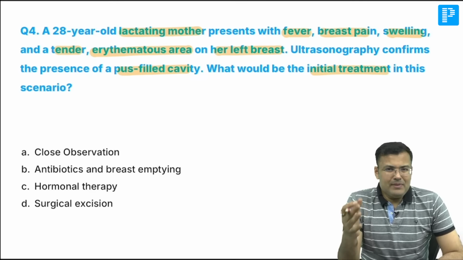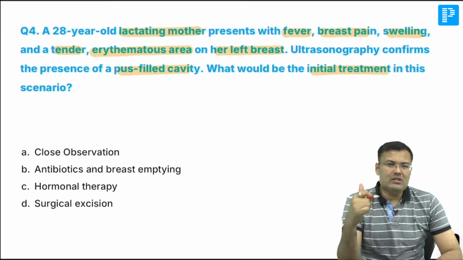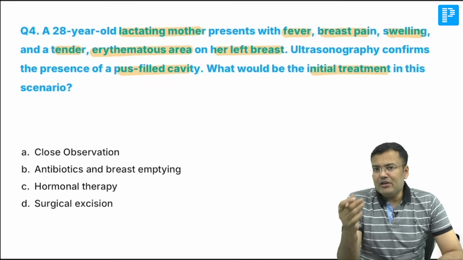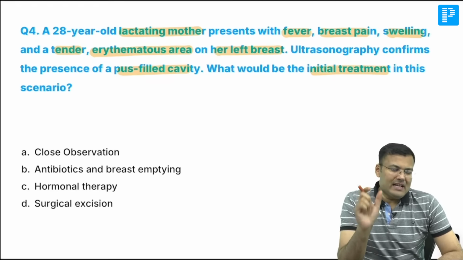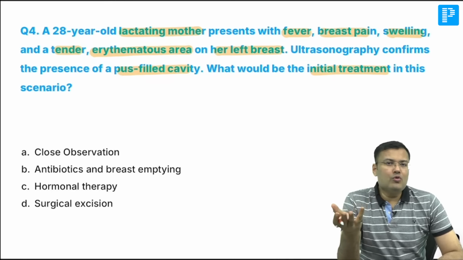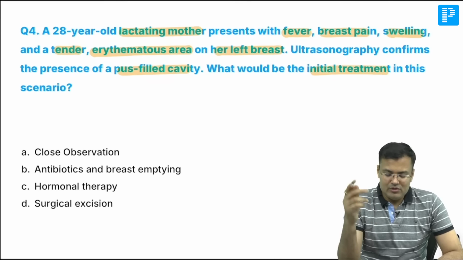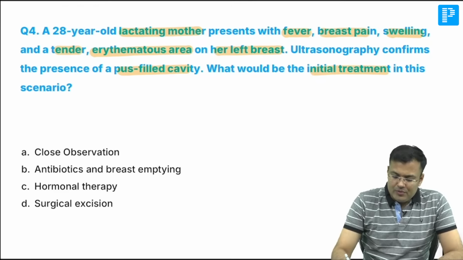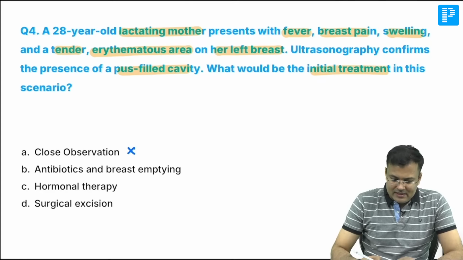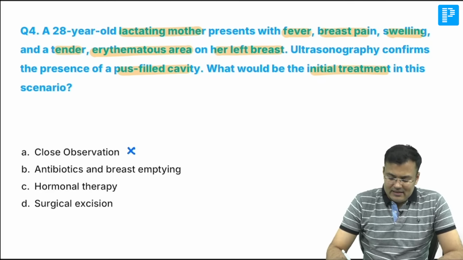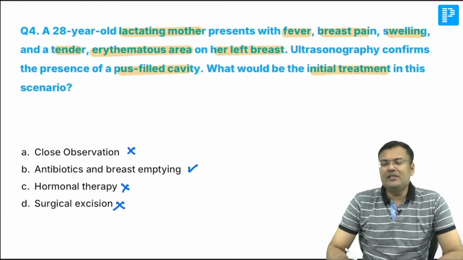Whenever initially the patient is going to have an abscess, we are going to start antibiotics. What is the treatment of choice? Whenever there is a well defined abscess and the cavity is huge, you go for I&D plus antibiotics. Now see the options. Close observation, no. You have to start antibiotics at least. Second, antibiotics and breast emptying, correct. Hormonal therapy, incorrect. Surgical excision, incorrect.